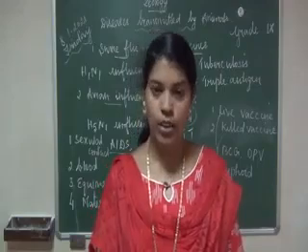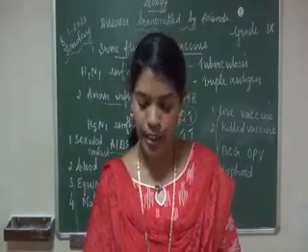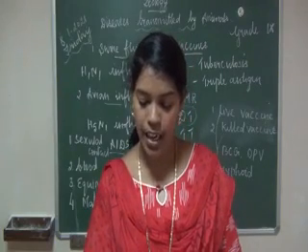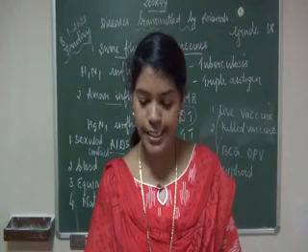Next question, question number 4. Name the chronic diseases associated with the respiratory system.